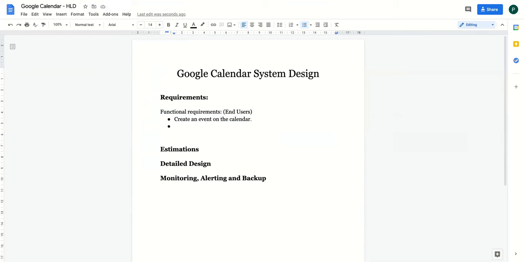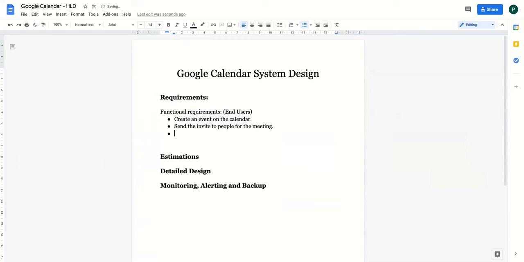Share the event. Basically you should be able to send the invite to people for the meeting. What else should you be able to do? Anything else you want to include?